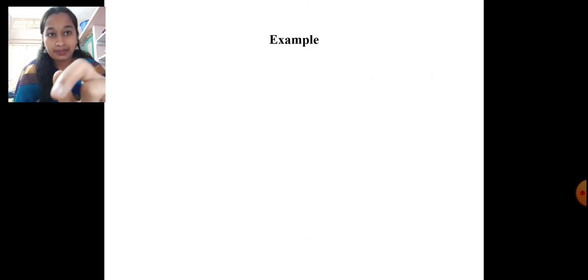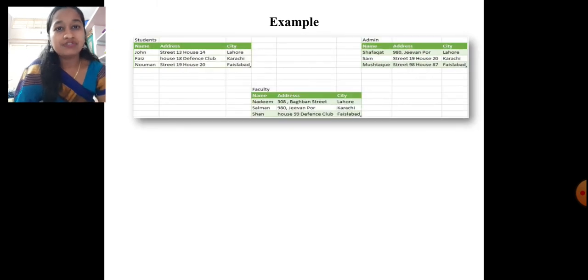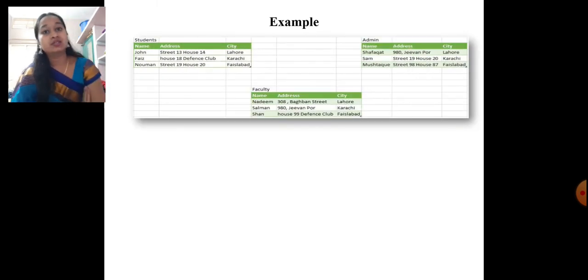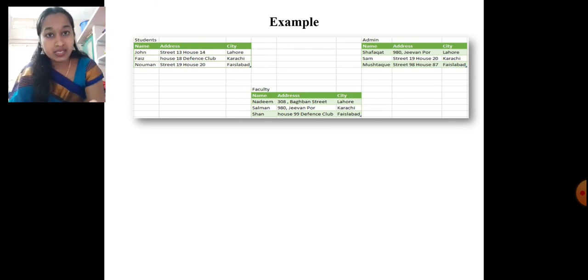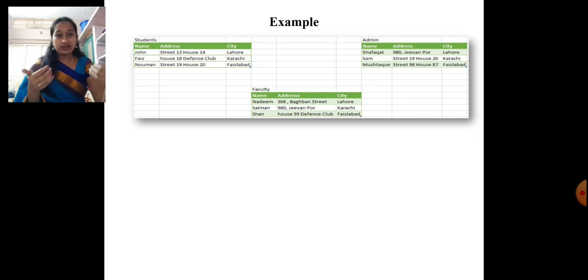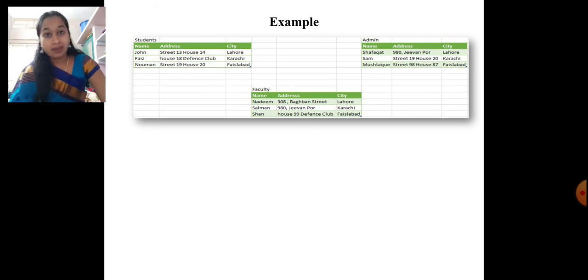For example, I'm taking one example of different relations over here. I can term them as different tables also. I'm taking students, admin, faculty. In the students table, I have the fields name, address, city. Different student names are there with respect to their addresses, and different cities. The cities I have taken are Lahore, Karachi, Faisalabad. In the same way, I'm taking one more relation, a table admin, in which I also take name, address, city.